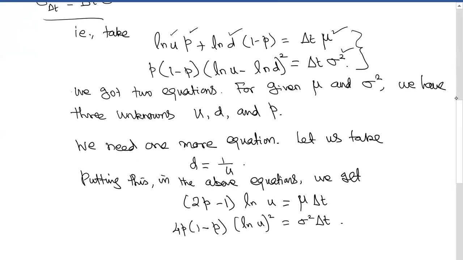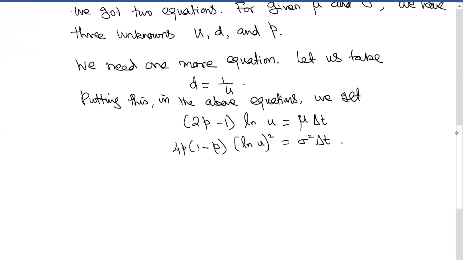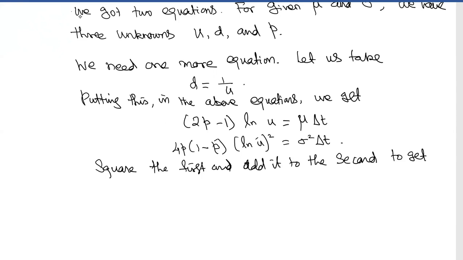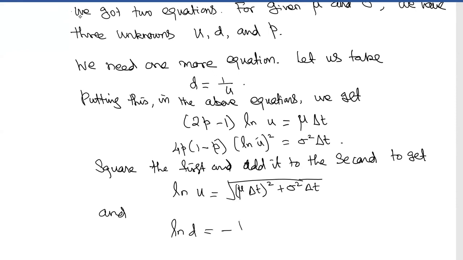Now what you do is you just solve these two equations. So you have two unknowns, that is P and U, and you have two equations. Therefore you can solve them. So what you do is square the first one, add it to the second. That gives us log U is equal to square root of (mu delta T) square plus sigma square delta T. And then substituting it into the expression for D, we have log D is equal to minus root of (mu delta T) the whole square plus sigma square delta T.